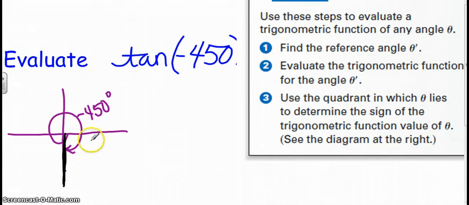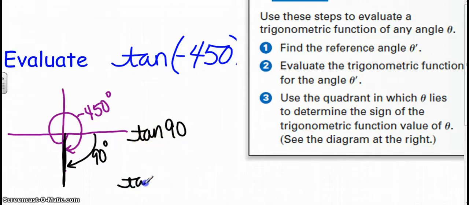My reference angle is going to be this measurement. So if you think about this, I went through 360 and then I went another 90 degrees. The reference angle is the angle that's formed from this terminal side to the x-axis. So that would have to be 90 degrees as my reference angle. So if I'm trying to find the tangent of 90 degrees, I'm following these directions again: find the reference angle, evaluate the trig function at the angle, and then I'm going to decide its sign. I want to think about my tangent of 90.